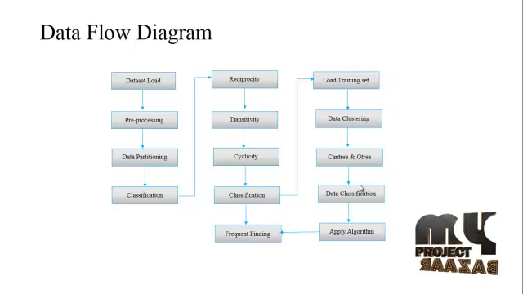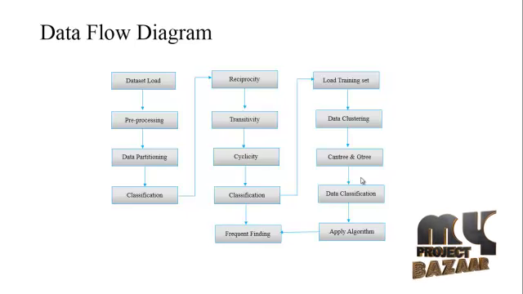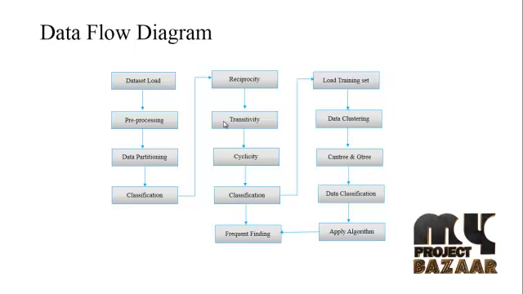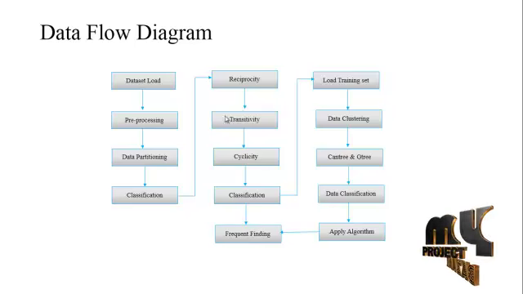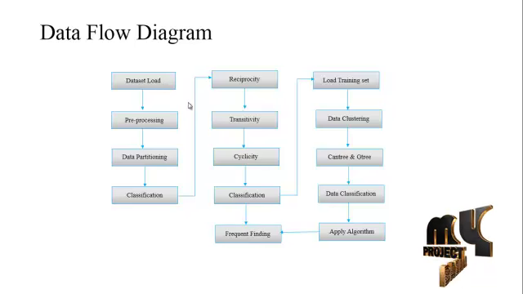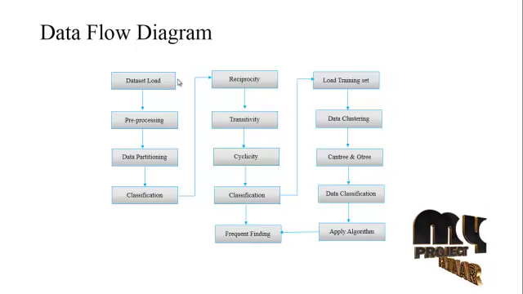This is the data flow diagram for the new methodology for finding frequent item sets. The first step is the dataset load. In this section, two datasets will be loaded. One is the market basket analysis based Apriori dataset, and the other one is the adult dataset. So the two datasets will be processed.